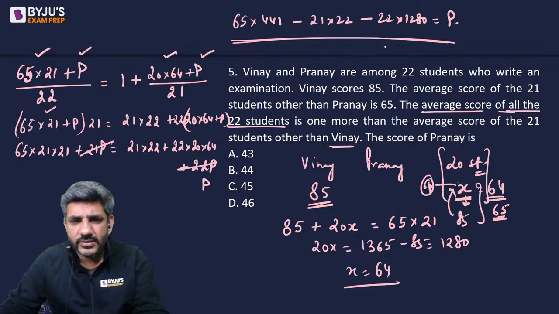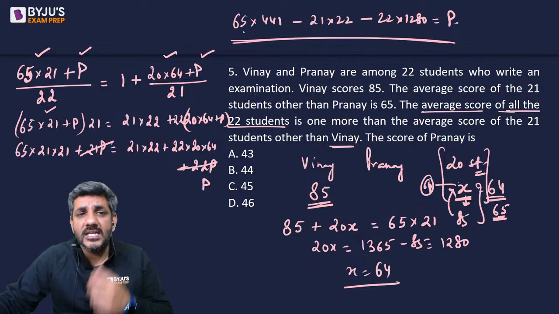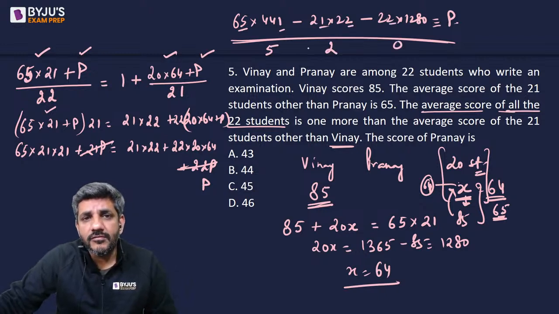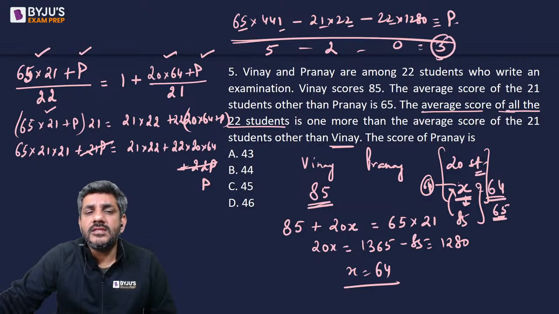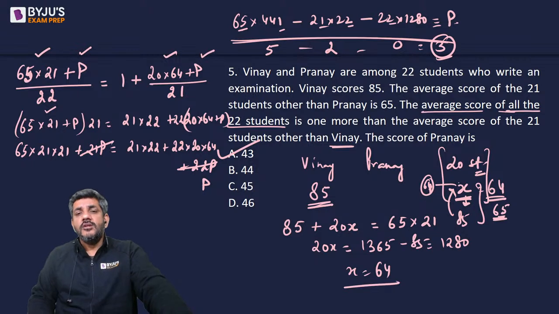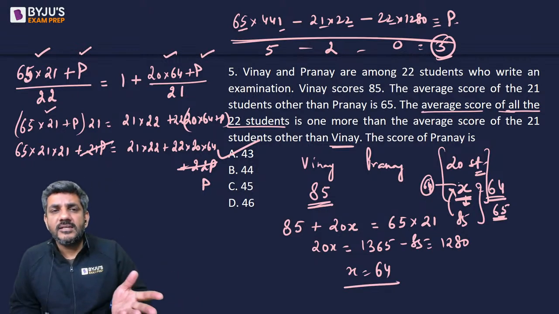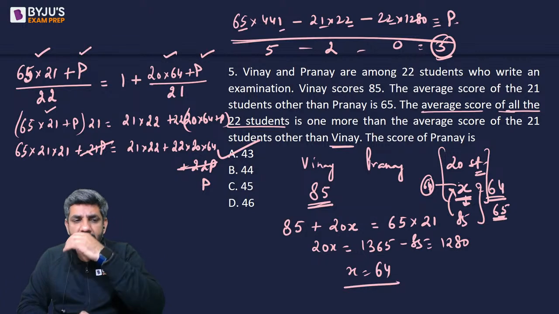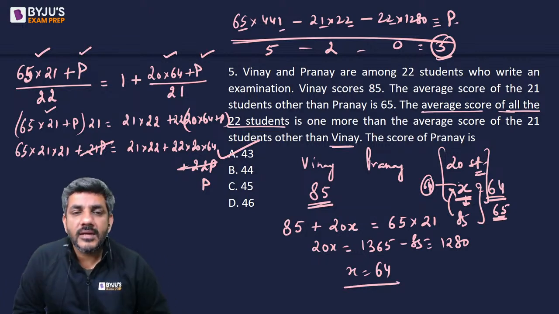It is a very long solution, so I can perhaps take advantage of the unit digit. 5 into 1 is 5, 1 into 2 is 2, and 2 into 0 is 0. So 5 minus 2 minus 0, the unit digit gives me 3, so option A should be the right answer. Yes, A is the right answer. Because all options had different unit digits, rather than doing the complete multiplication, I just looked at the unit digit, and I saw 3, so my answer is 3.